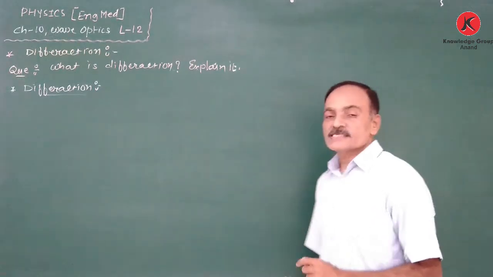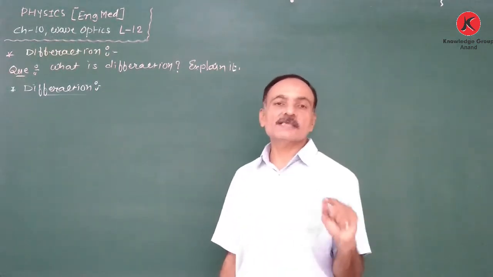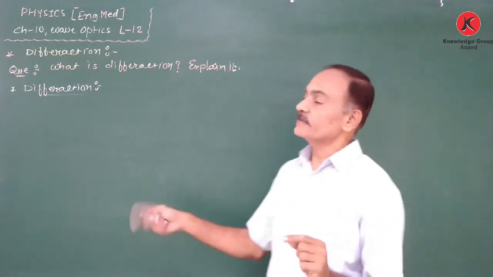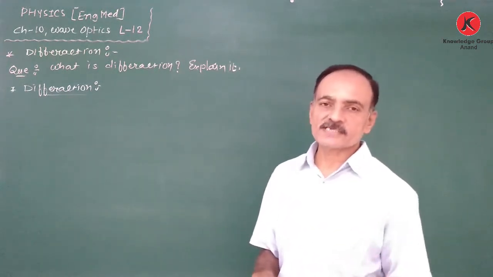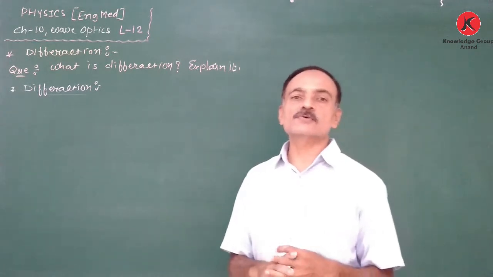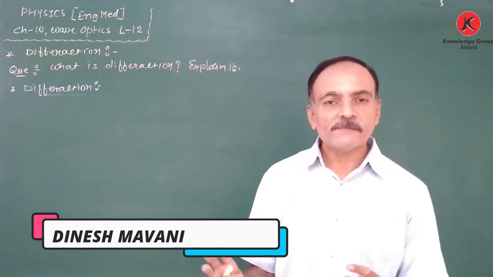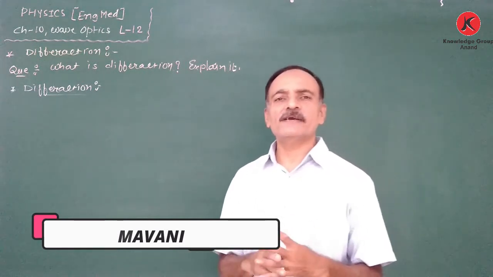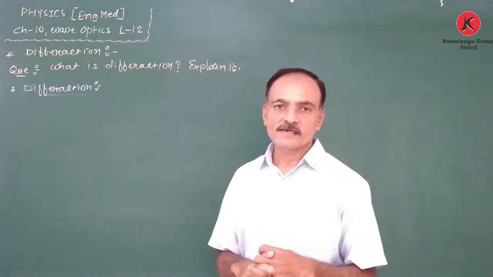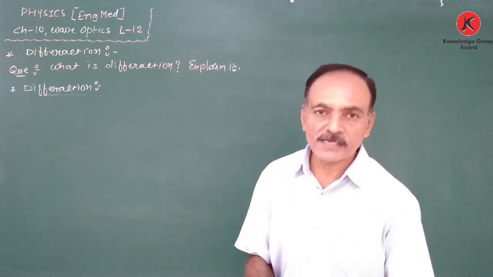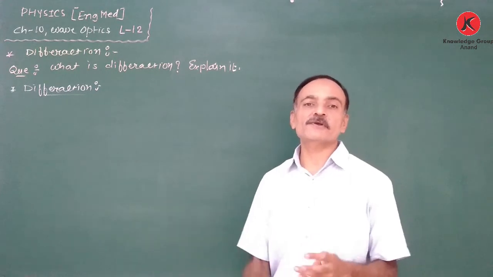Good morning friends, in this chapter we discussed interference. Now the second phenomenon of light is diffraction. What is diffraction? We are going to discuss it, and also the pattern. The same pattern of interference is obtained in diffraction. Here also interference takes place, and constructive and destructive interference also take place in the diffraction phenomenon.